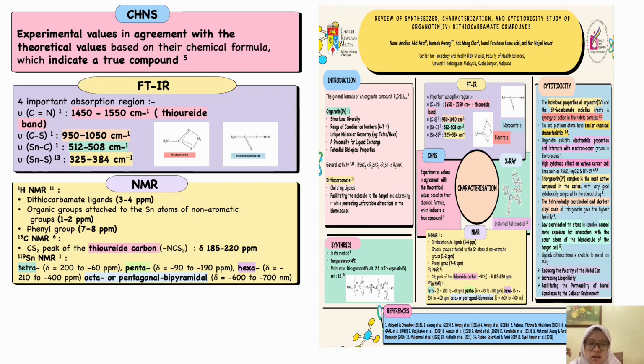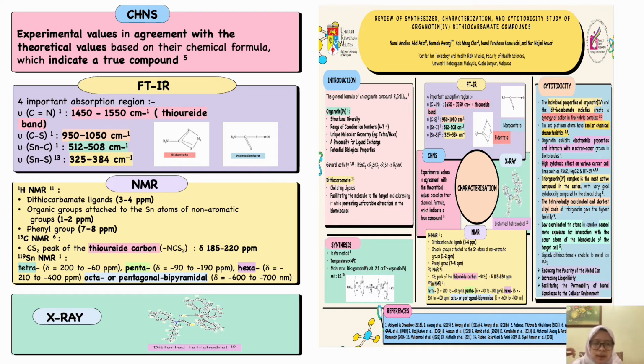In the stannum NMR, the coordination number and the geometrical structure can be predicted, in which the coordination ranges from tetra, penta, hexa, octa, or pentagonal bipyramidal. In X-ray crystallography, the 3D structure of the compound can be determined, in which organotin complexes are said to have a common structure of tetrahedral, octahedral, or trigonal bipyramidal. Here in the diagram is a distorted tetrahedral, which this geometry is commonly found in the triorganotin complex.